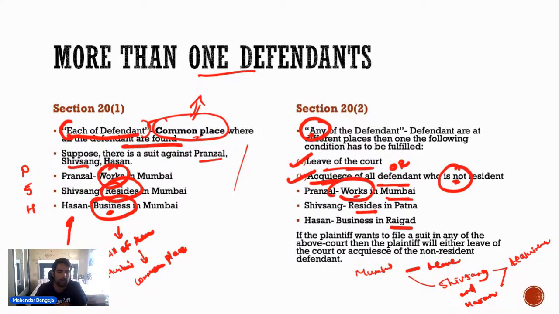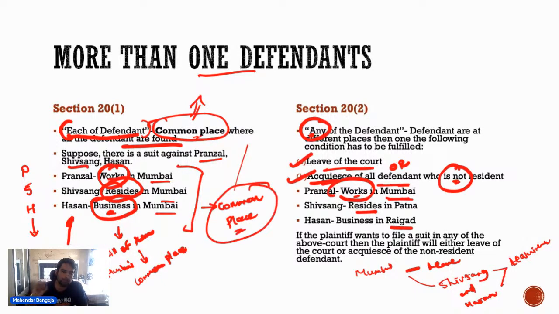All of them are found at Mumbai. या तो कोई काम कर रहा है मुंबई में, कोई रह रहा है, कोई बिजनेस कर रहा है. So some way or the other they are found in Mumbai; there is a common place. Now since there is a common place, no leave of court is required, no acquiescence is required. कुछ भी जरूरत नहीं है. The plaintiff can just directly institute a suit in Mumbai.